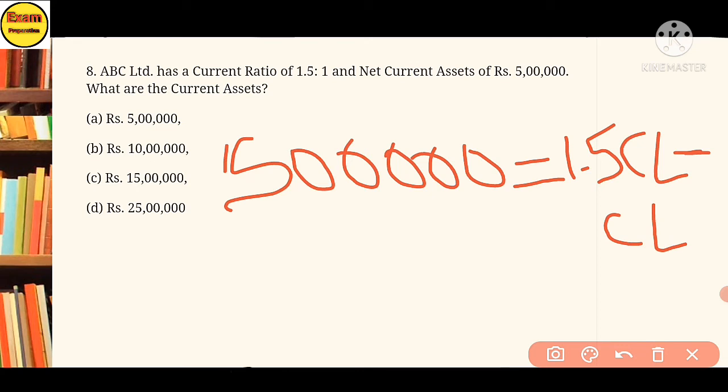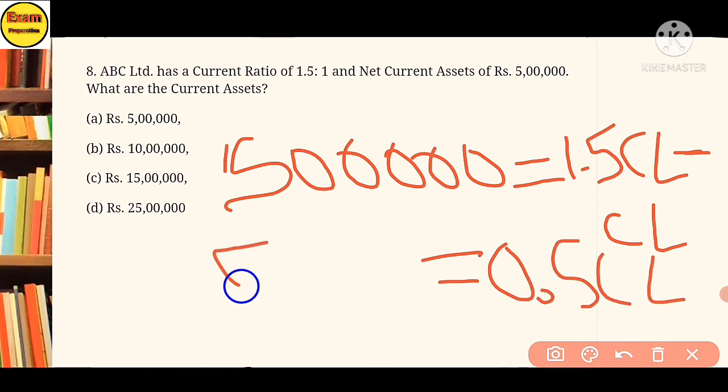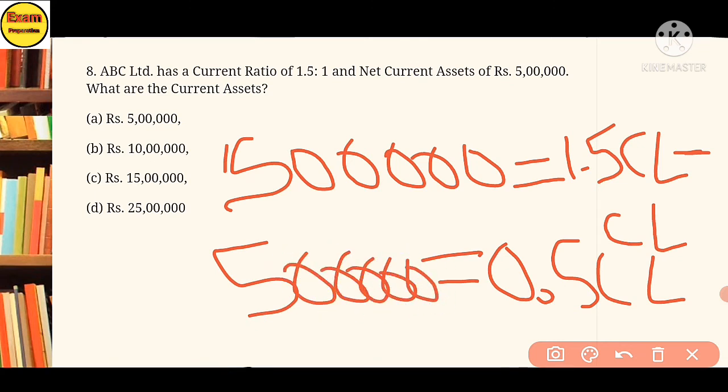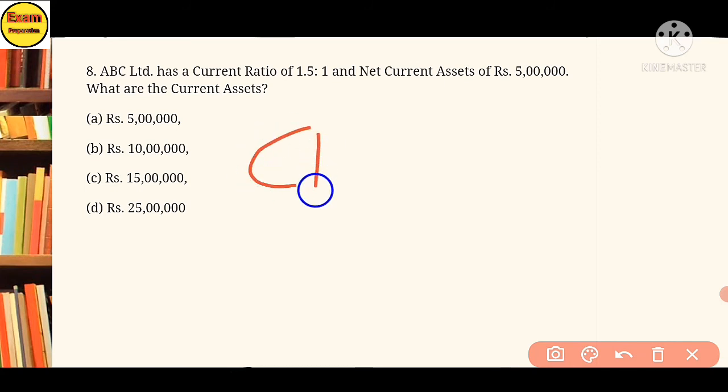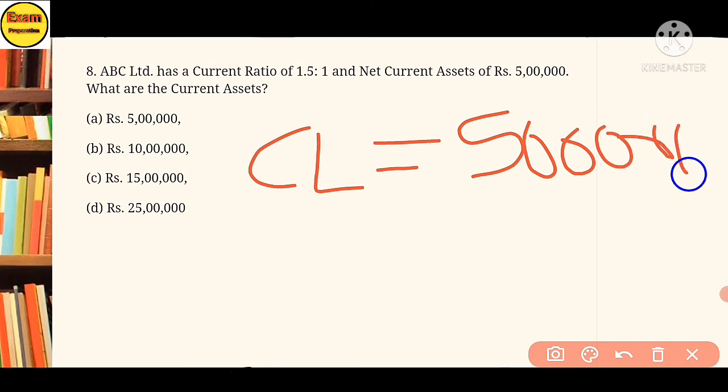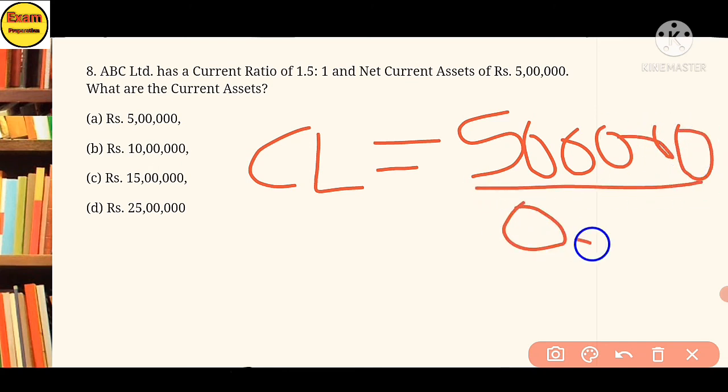You will get 0.5 current liability is equal to 5 lakh. After that, current liability is equal to 5 lakh divided by 0.5. You will get 10 lakhs.